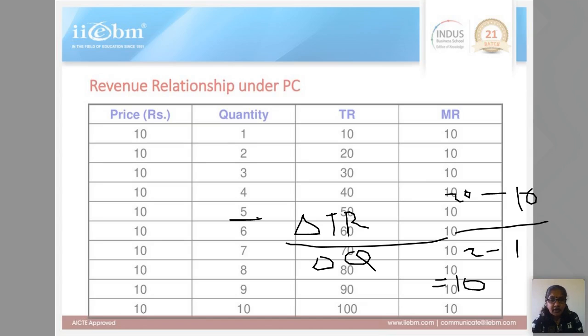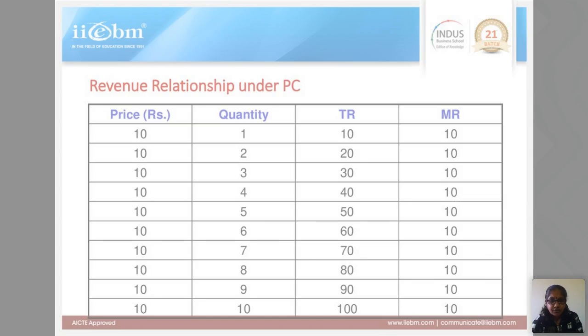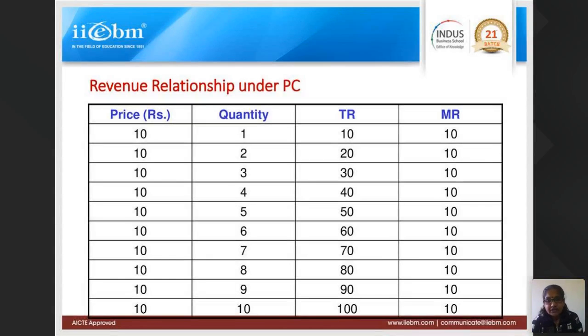This is the first point. For the second one, you do 30 minus 20 divided by 3 minus 2. If you do this, then you will get 10. So what happens in case of perfect competition is that marginal revenue remains the same. Marginal revenue is the same.